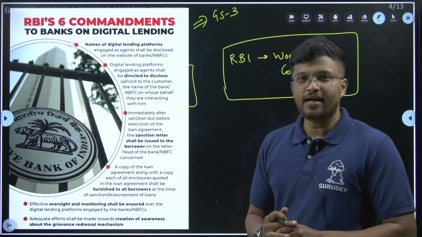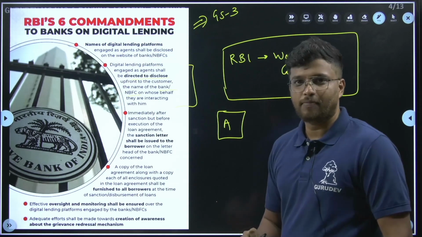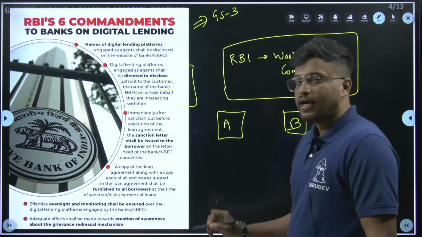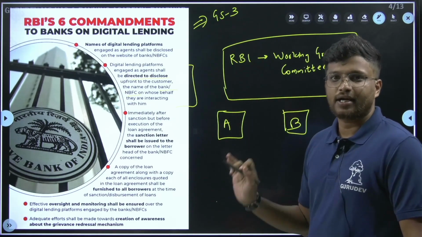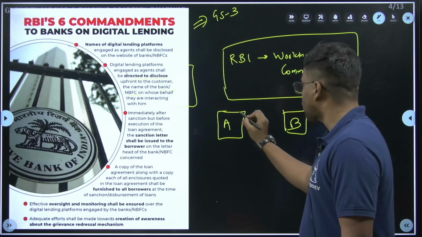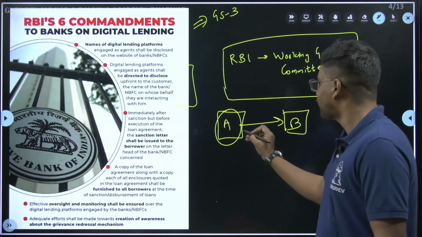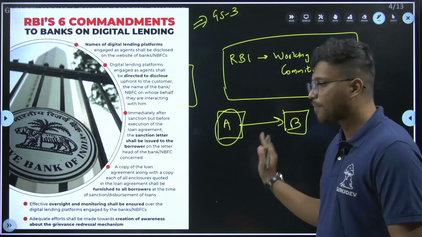What this means is that, consider this is an online lending platform, and you are the customer. It is now mandated by the RBI that this online lending platform has to show the customer from which bank or NBFC they are contacting you. That is compulsory here.